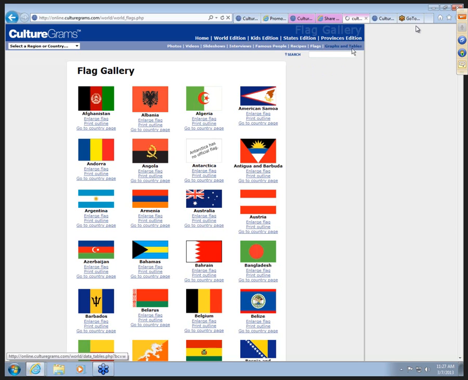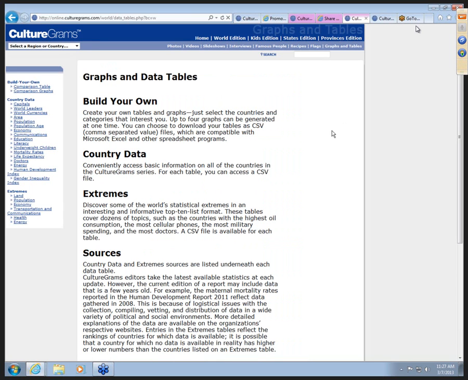The graphs and tables link there at the top in the World Edition has a capability now to build your own. You can create comparison tables and comparison graphs, or you can take a look at various country data and extremes, data they've pulled together in tables already. So for example, let's look at a couple of these. World leaders. I think this is really interesting to again see the world leaders of these countries.